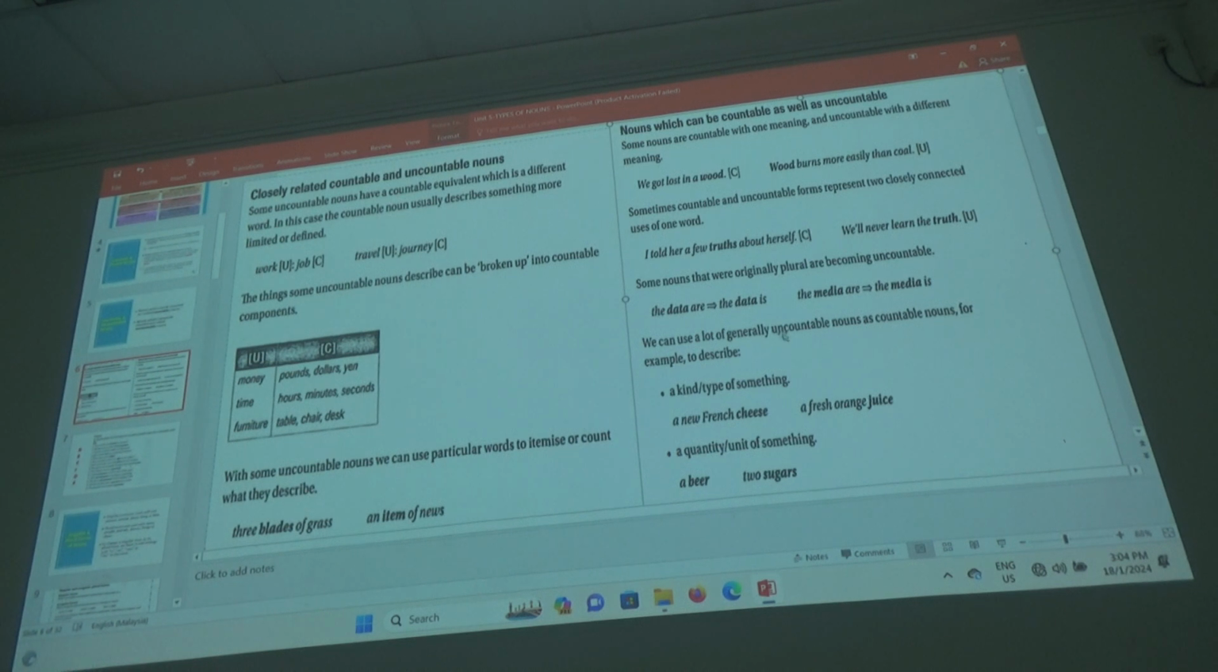We can use a lot of generally uncountable nouns as countable nouns, for example, to describe a kind or type of something. A new French cheese. Cheese is uncountable. But because it is a type, French, and this French is also new, then we say it's countable, because it is one type, a new French cheese. It's actually telling one type of cheese. One, so countable. Right? A fresh orange juice. Of course, juice is not